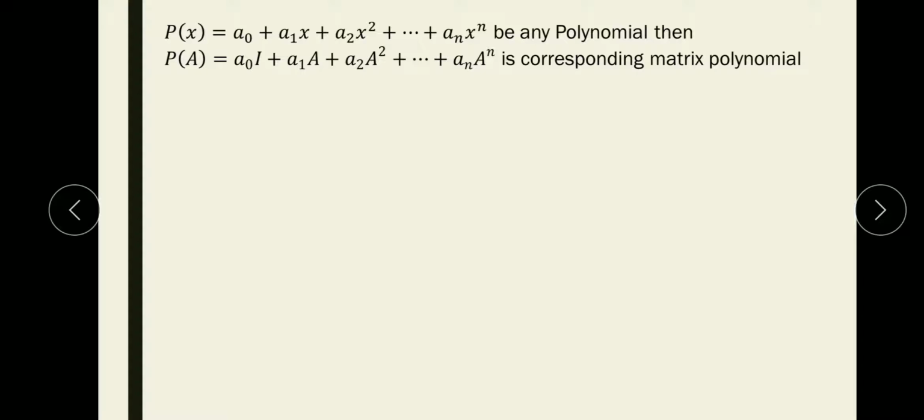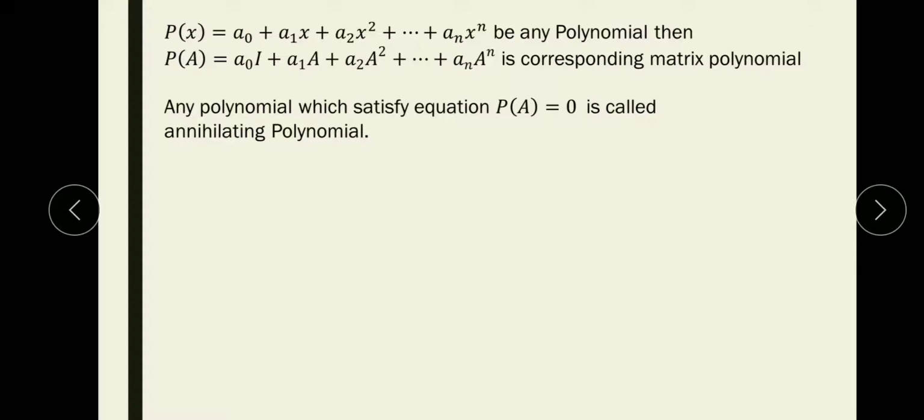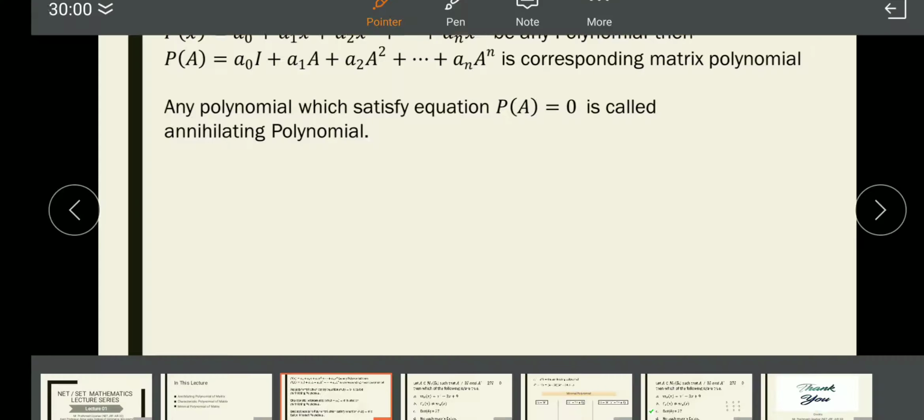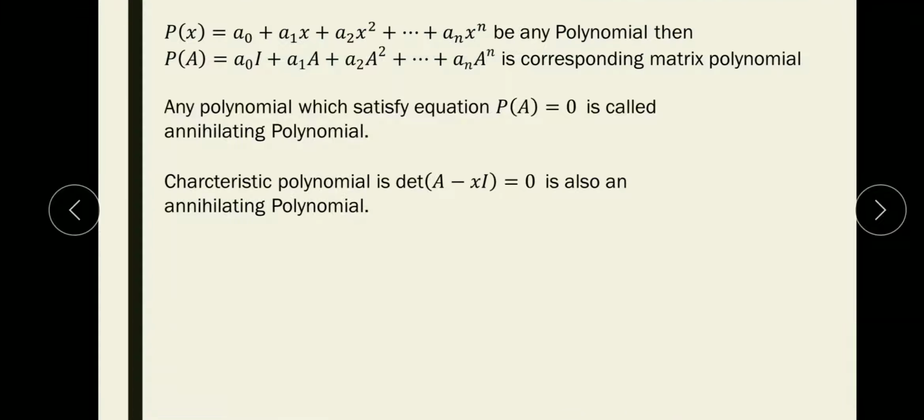Now the question arises, what is an annihilating polynomial? Any polynomial which satisfies the equation p of A is equal to 0 is called its annihilating polynomial. Note that this annihilating polynomial is not unique. We can have multiple annihilating polynomials of a matrix, and the set of all the annihilating polynomials will form a ring. This ring is called the annihilating polynomial ring. Okay, so let us move further.